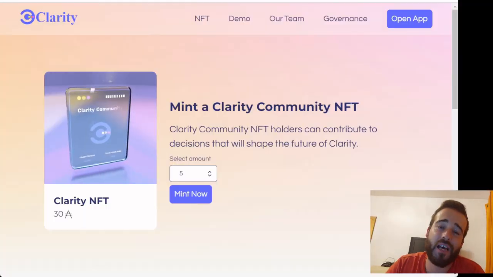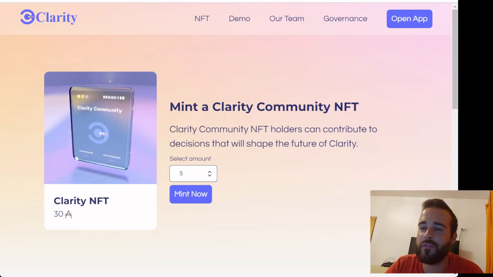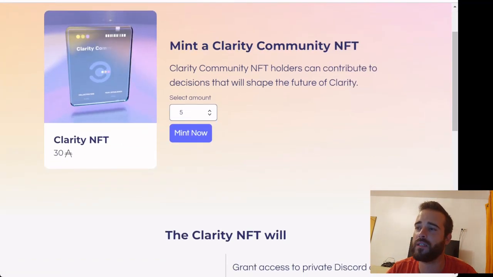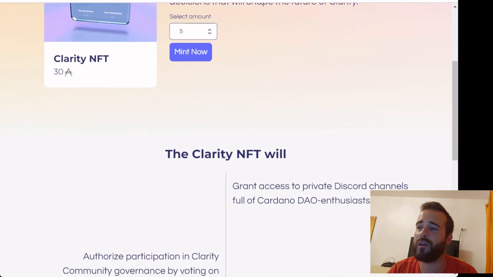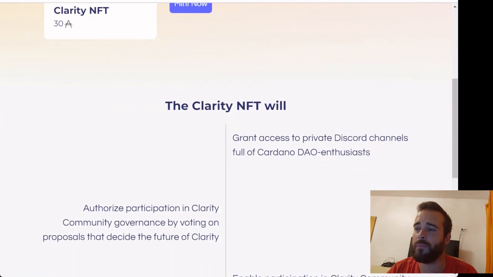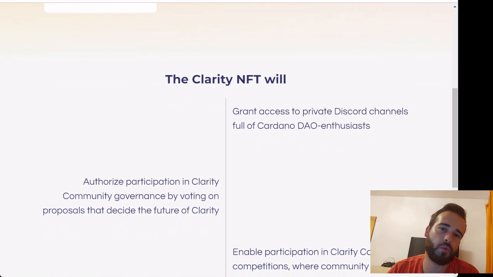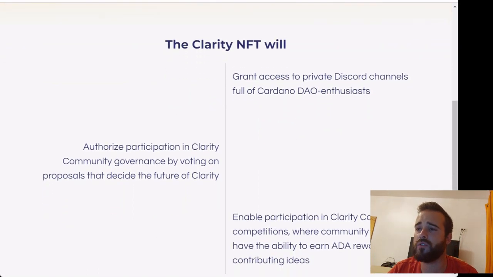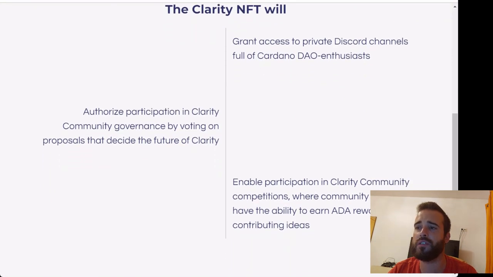Coming back to Clarity DAO, if you want to participate more actively in the future of Clarity DAO, you can mint one of their community NFTs. The NFTs basically grant access to their private Discord channel, gives you the power to participate in the governance process of Clarity that is here inside this platform. And you can also contribute in Clarity community competitions, where you can basically be rewarded some ADA for any good ideas that you share and that the team might think about using.